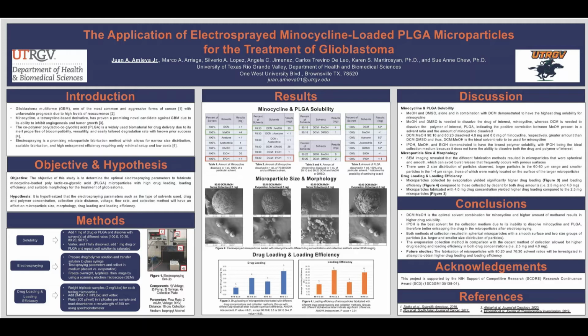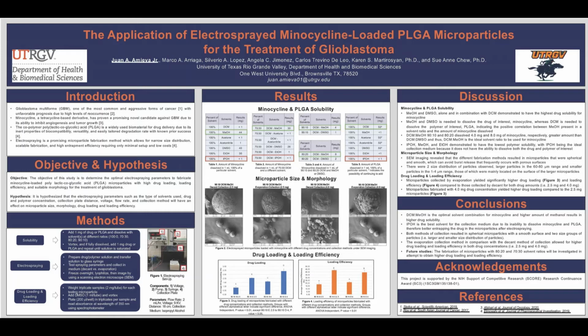And the evaporation collection method, we vertical electrospray on the isopropyl alcohol and leave it overnight to air dry and therefore evaporate. Now, we did run a 2.5 milligrams and a 4 milligram electrospraying to see the main differences and the impact on the parameters within the electrospraying. We were able to observe in the SEM images spherical and smooth microparticles, which is successful in a way that it avoids burst release in the near future that does come with porous surfaces.